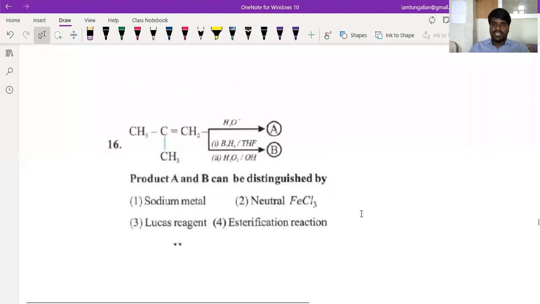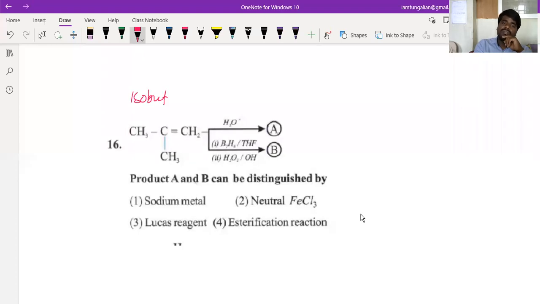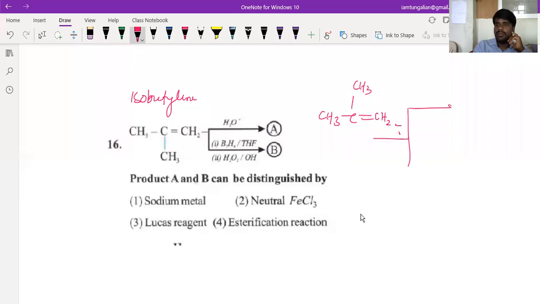Here an equation is given. This is isobutylene, and this particular compound is subjected to two cases. The first one is acid catalyzed hydration, which follows the Markovnikov rule. So it forms a tertiary alcohol, tertiary butyl alcohol.